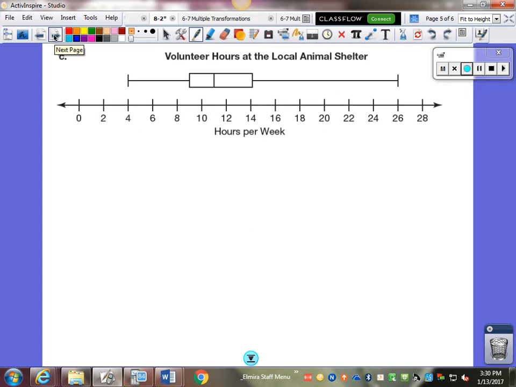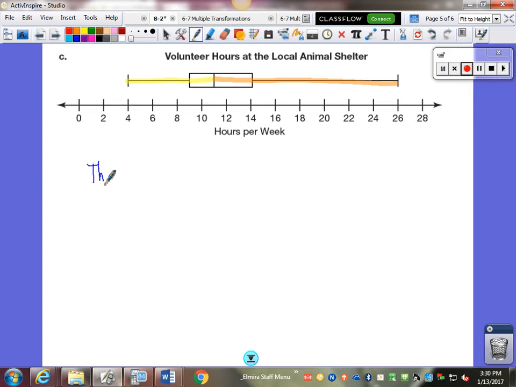All right. Volunteer hours at the local animal shelter. So we want to know if this data is skewed or symmetric. So we're going to look at each side from the whisker to the median and the whisker to the median. And the orange side looks way bigger to me.